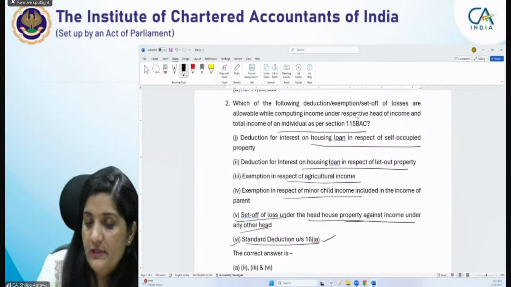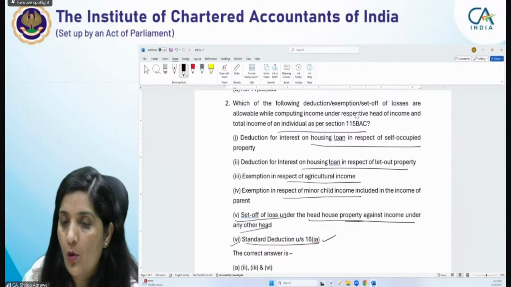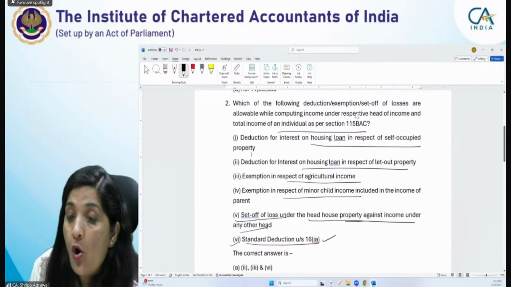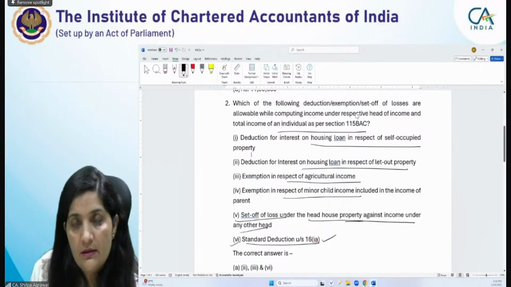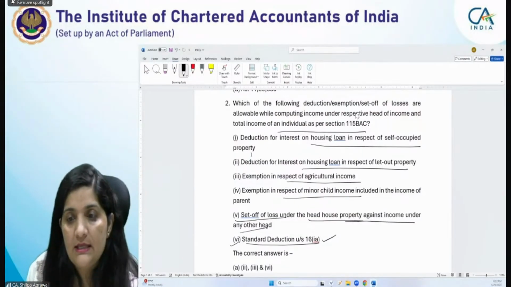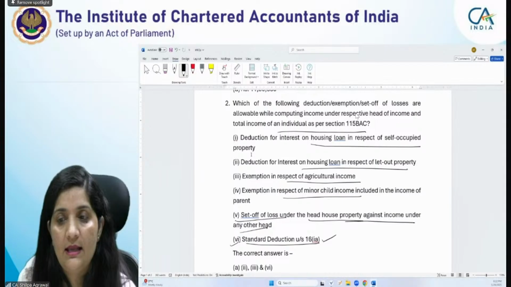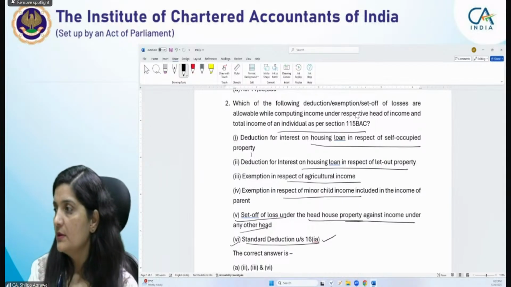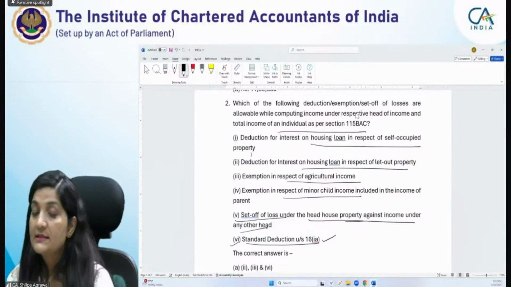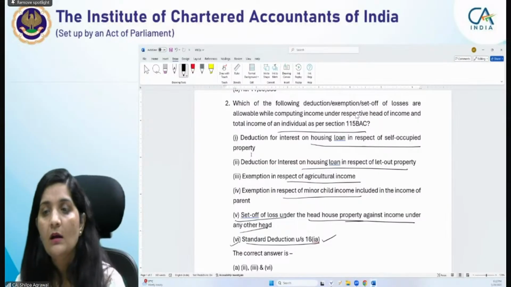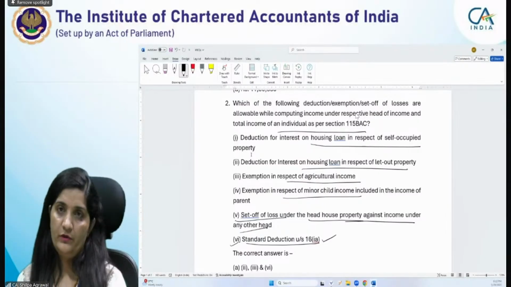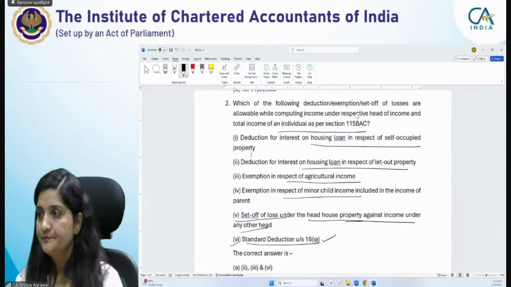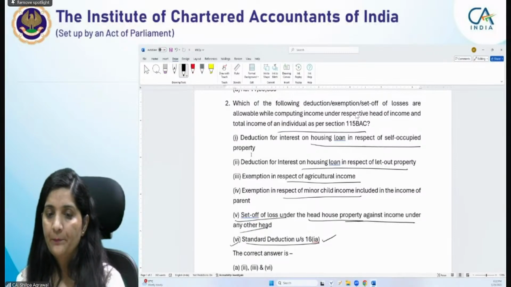Now you just tell me, I'm not showing you the options, you just tell me which exemptions or deductions are allowable if the assessee is paying tax as per 115BAC. Smriti, no AMT would be applied in that case. Yes, if the person is paying tax under 115BAC, no AMT provisions are applicable. You tell me which deductions or exemptions are available.